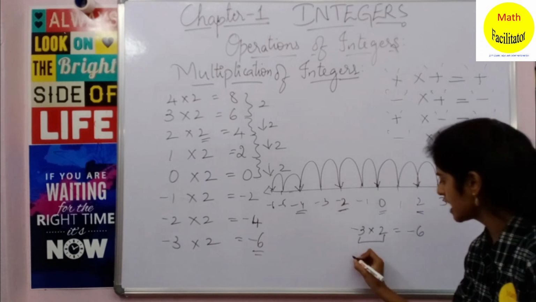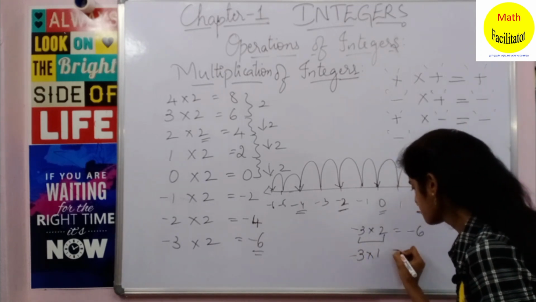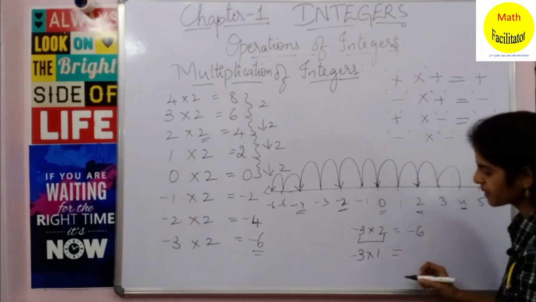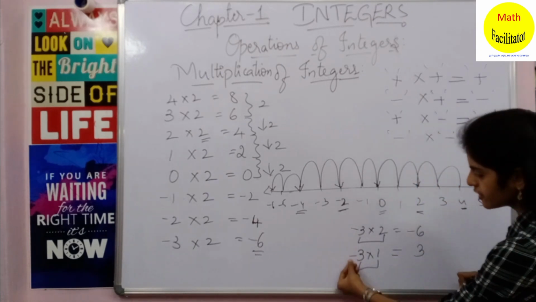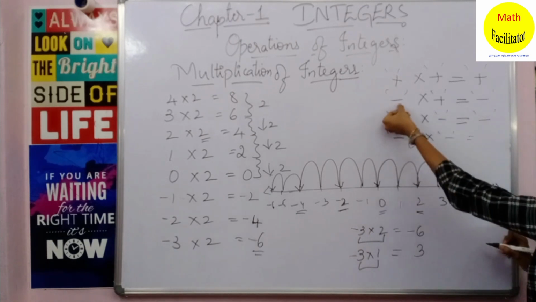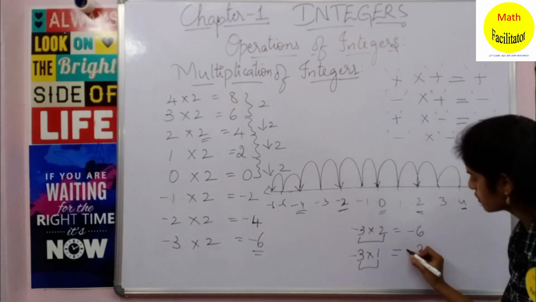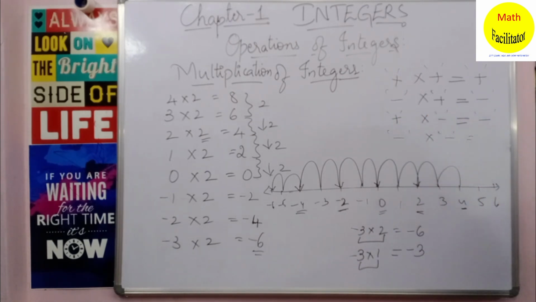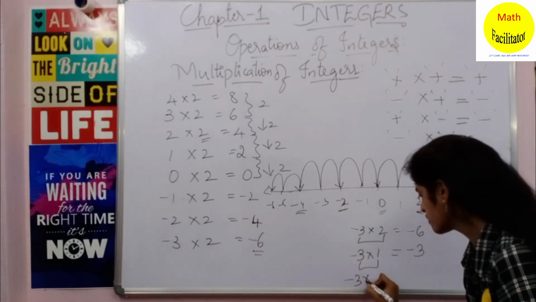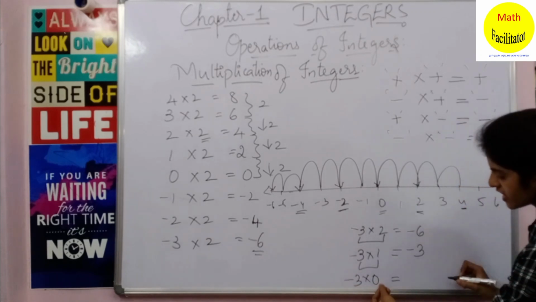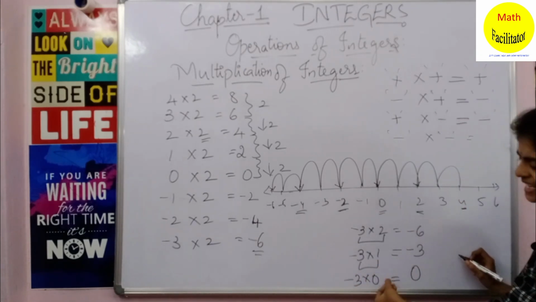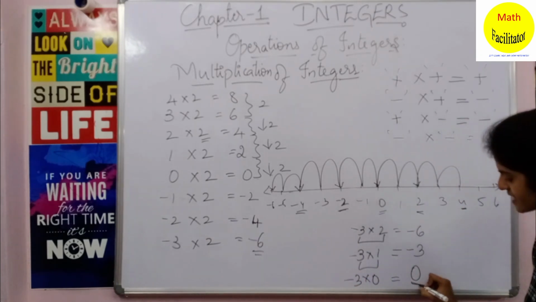Now tell me what is minus 3 into 1. Here also you will multiply 3 into 1. 3 into 1 is 3. Yes, and it is minus into plus. Minus into plus is what? Minus. So you put a minus sign. Now what is minus 3 into 0? 3 into 0 is 0. Now this 0 is neither positive nor negative. So the answer is 0 itself.